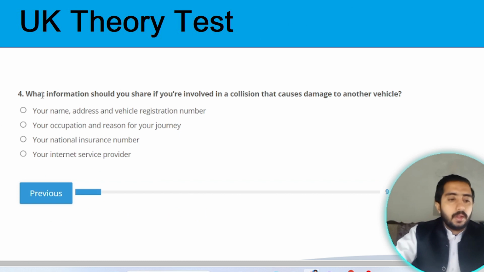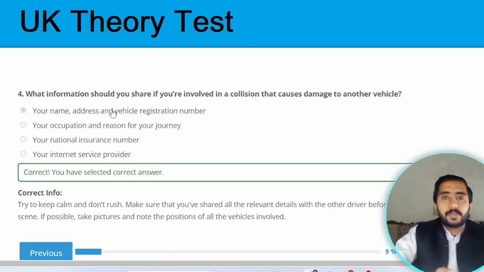Next question. What information should you share if you are involved in a collision that causes damage to another vehicle? If the damage is caused to the vehicle, then in this case you need to share the information, the name and the address and the vehicle registration number. Option A is the correct option.